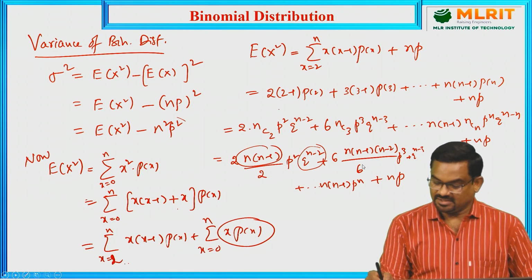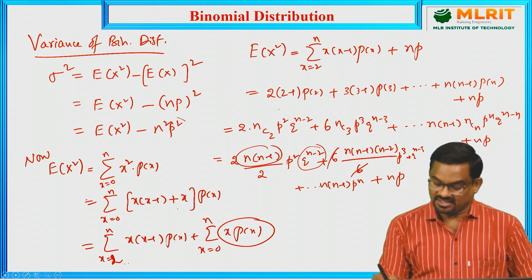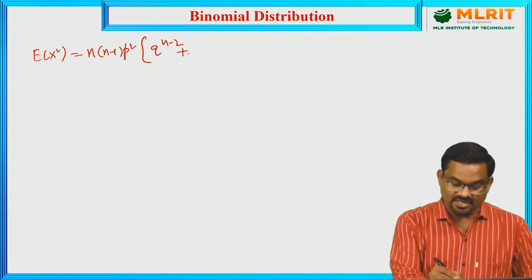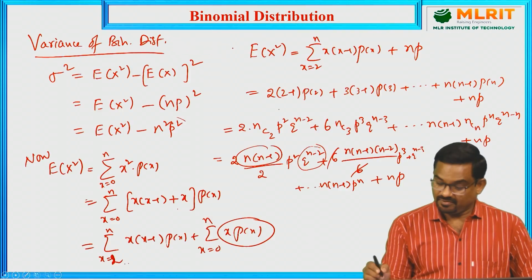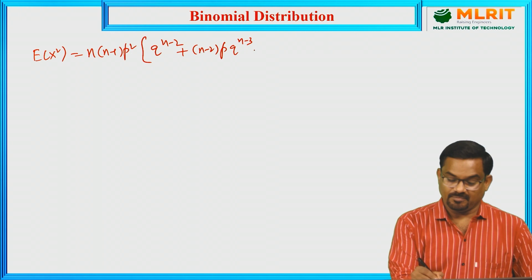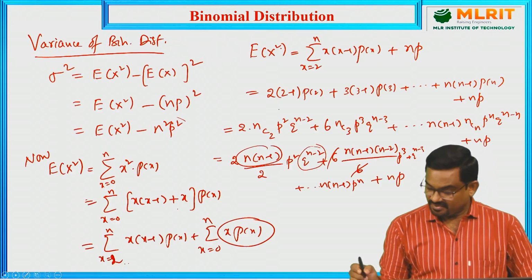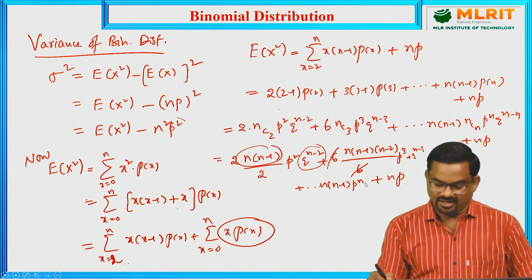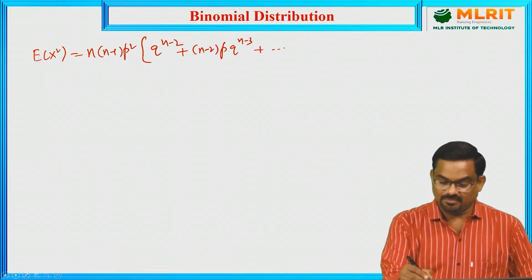Then plus the other term, the 6 gets cancelled. So (n minus 2) into p into q power n minus 3, plus so on. The last term is n into (n minus 1) p square. So here p power n minus 2 remains.